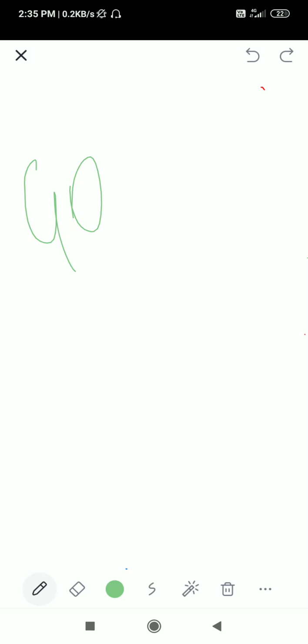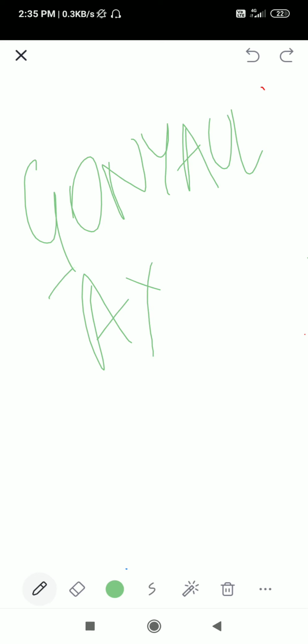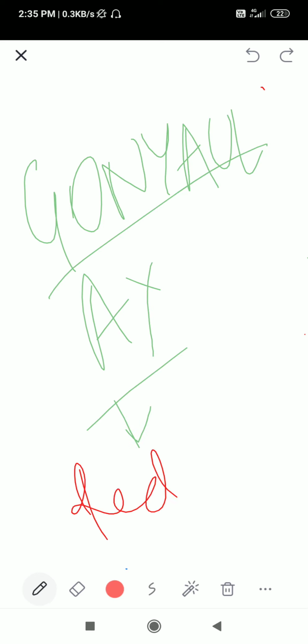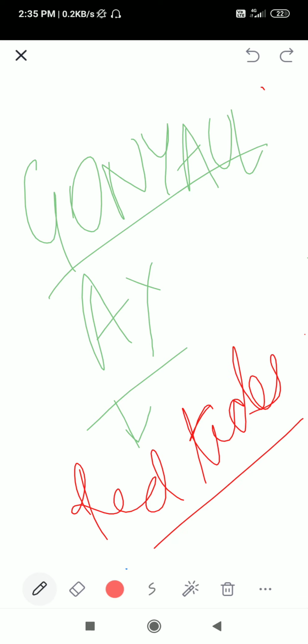Goniolax. It is responsible for red tides in the ocean. Means due to the pigments it has, because it is a red dinoflagellate, it is responsible for red tide. Red tide means that the sea appears red.